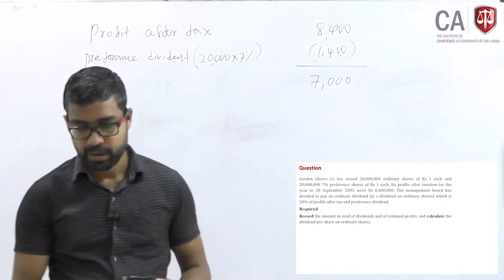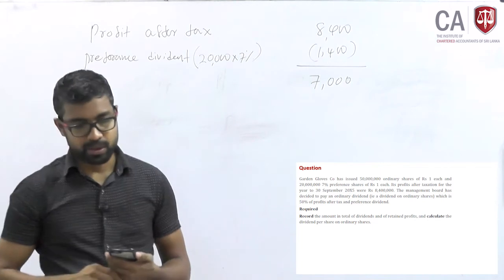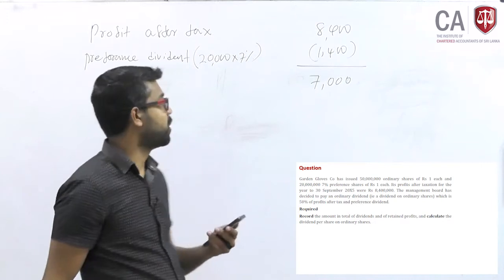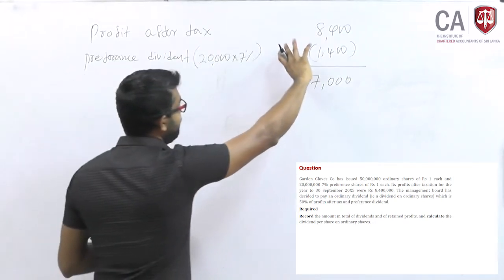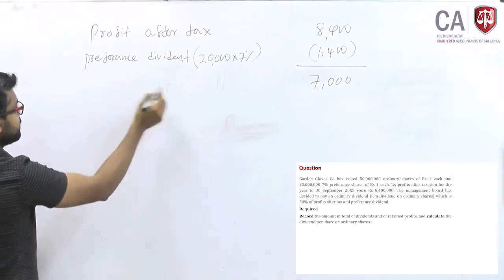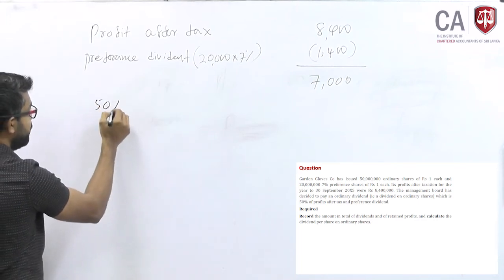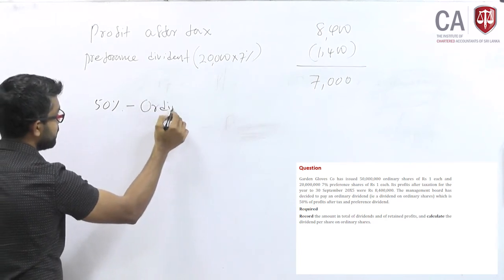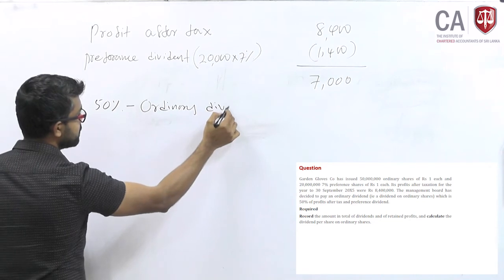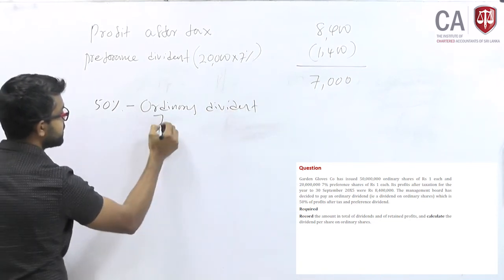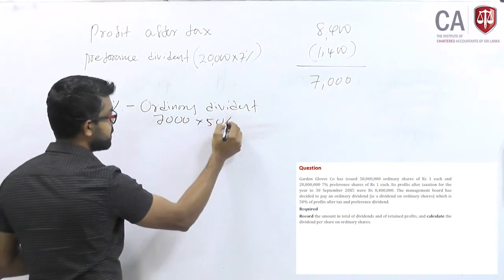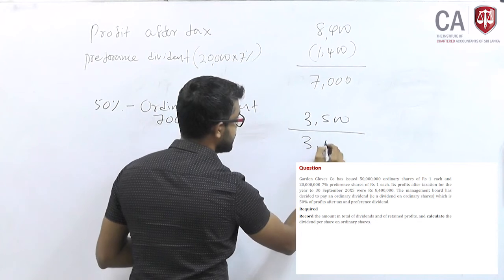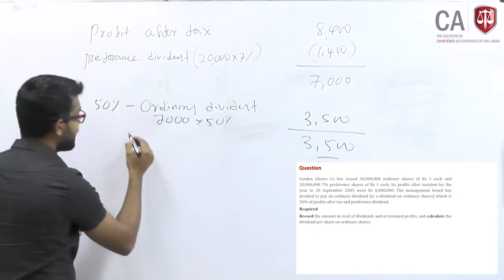Out of this 7,000 you pay 50% to ordinary shareholders. So after paying 7% to preference shareholders, this is the balance. From this, 50% is paid to whom? Ordinary dividends. 7,000 into 50%, 3,500. So this is the balance which is called retained earnings.